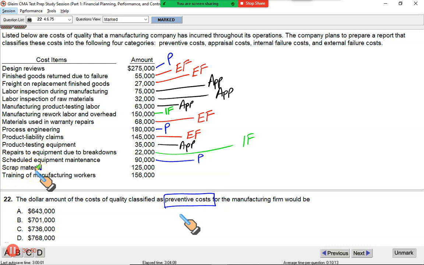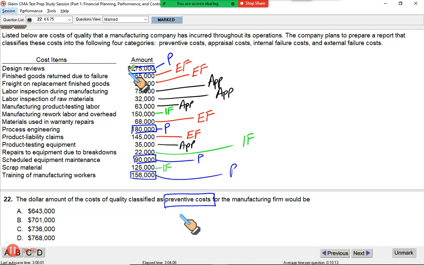Scrap material, the material wasted. There is no involvement of the customer, so this is clearly internal failure, IF. And finally, training of your manufacturing workers. You train them so that they do not damage materials, so they work perfectly. This is preventive cost. So if you add these in blue, 156, 90, 180 and 275, you should be able to get your answer.